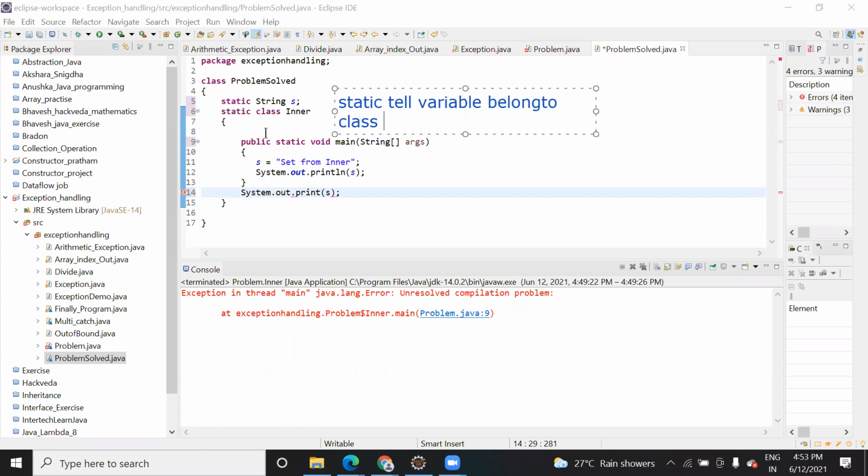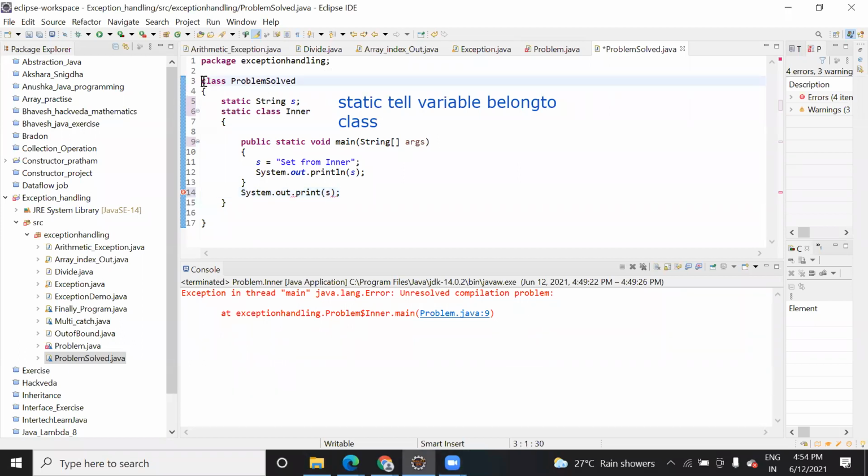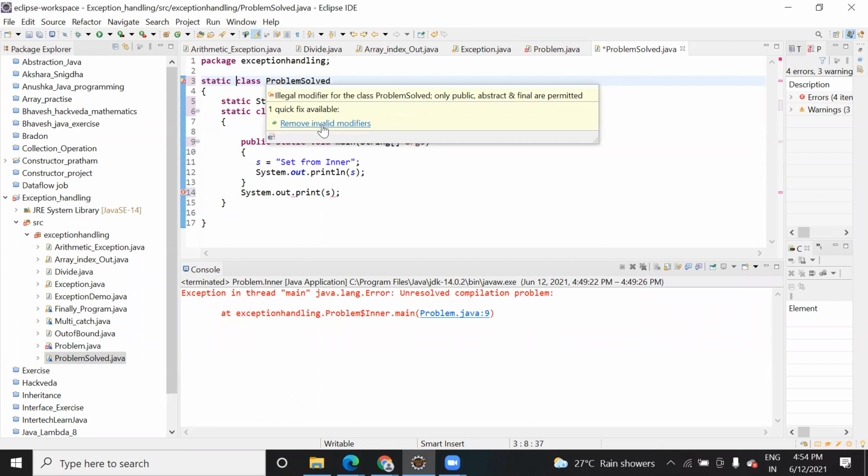But we have seen it here, right? This is also a class, right? Let me show you here itself. So it is saying, remove invalid identifier.